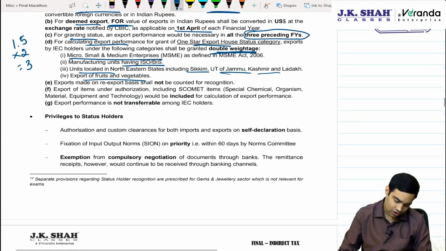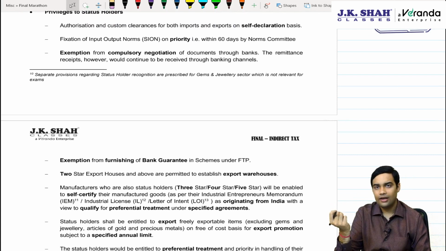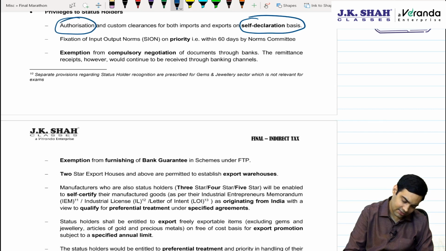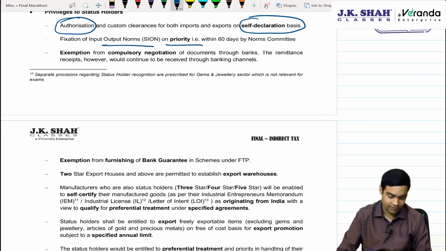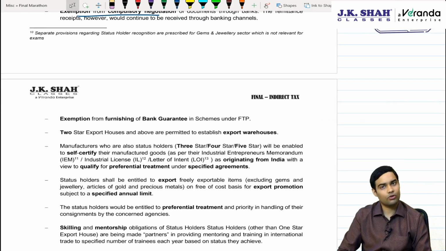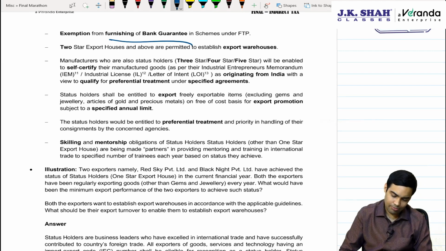Then the law deals with privileges. What is the benefit which you get if you are a status holder? You can get authorization on self-declaration basis. SION will be done on priority basis within 60 days. Exemption from compulsory negotiation of documents through banks. No need to furnish bank guarantee.